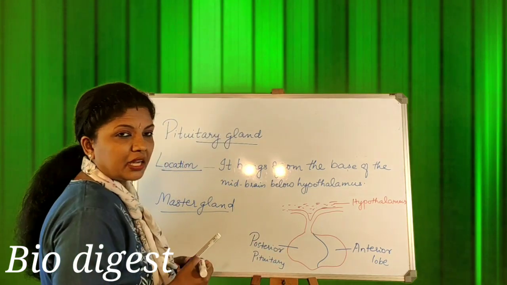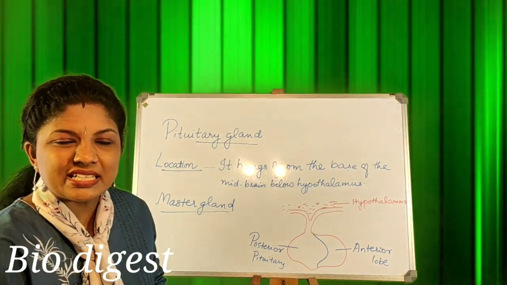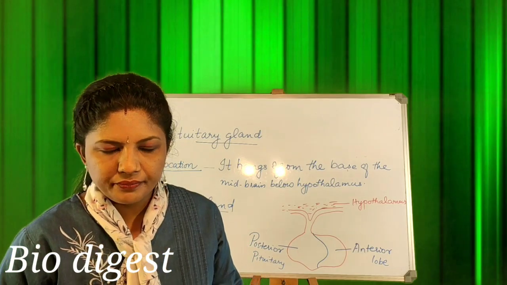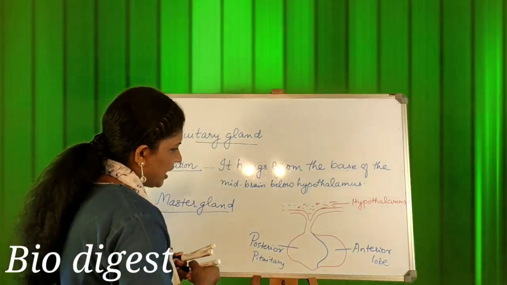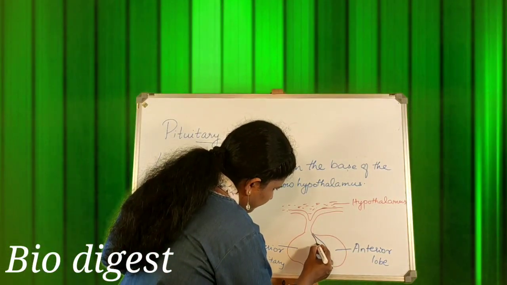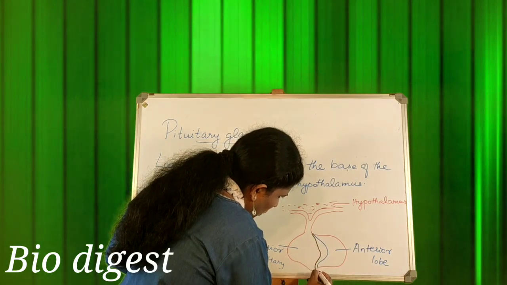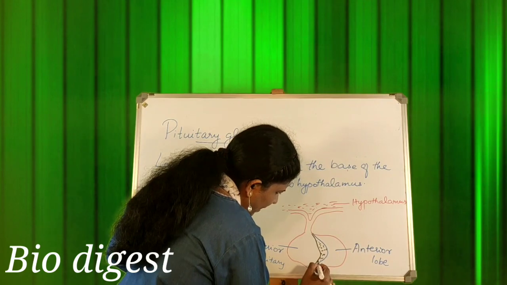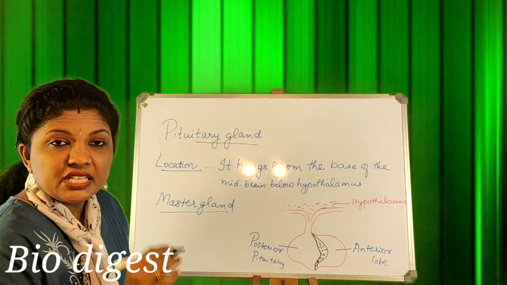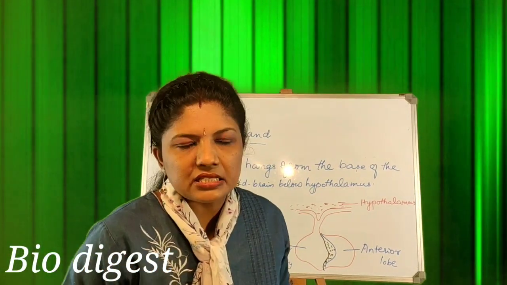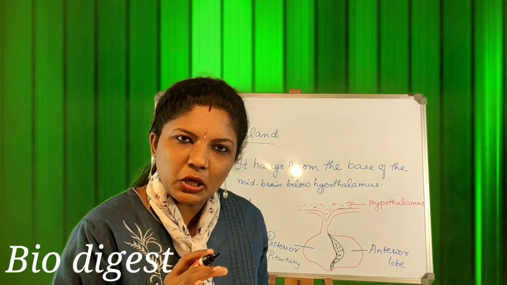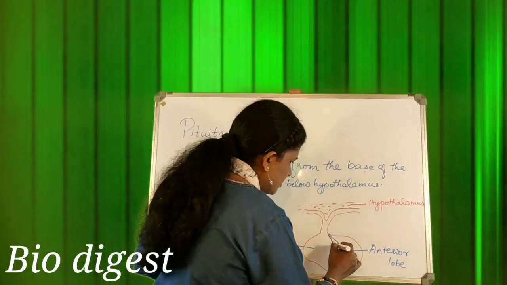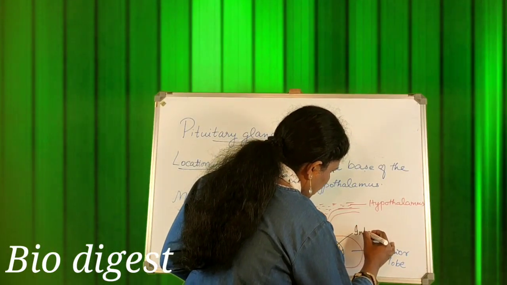Now, the front part of the posterior pituitary is actually entirely different from the remaining part, and it has a name. It is called the intermediate lobe. Usually in humans, this intermediate lobe is absent, but it is usually found in lower animals. But I am showing that intermediate lobe also here.